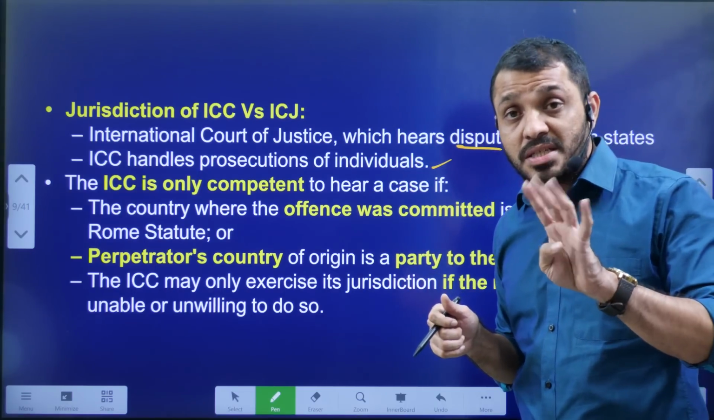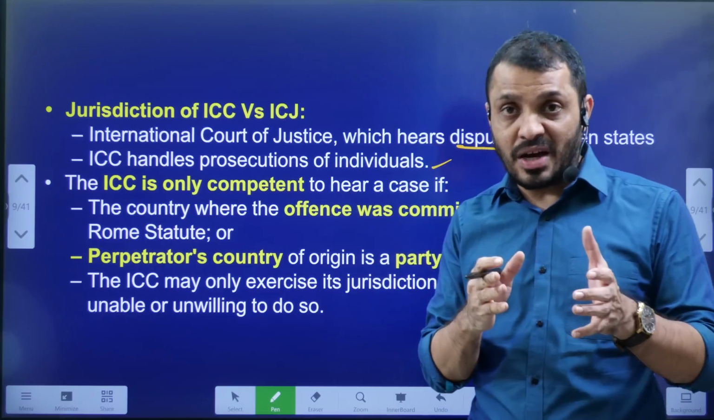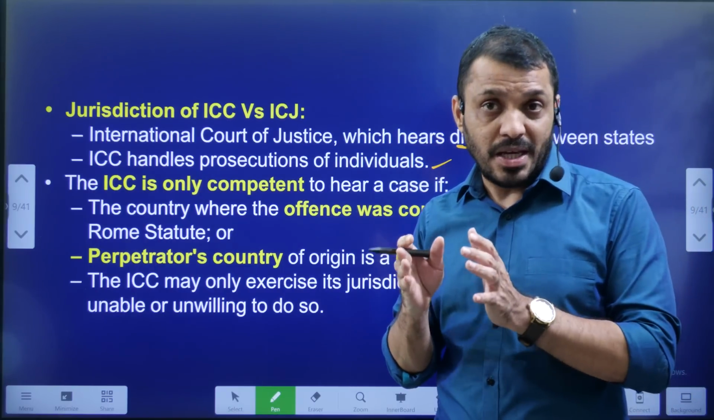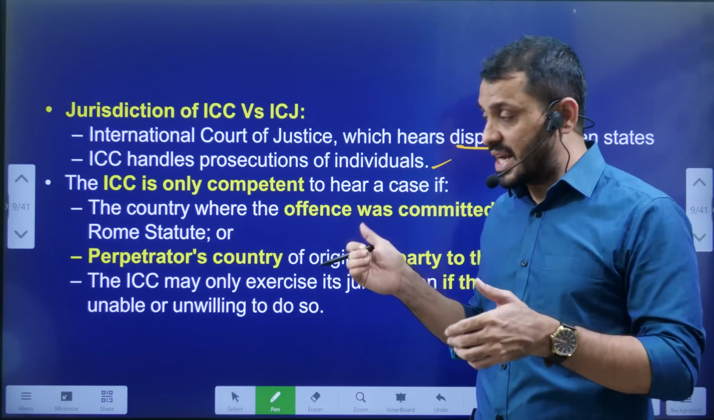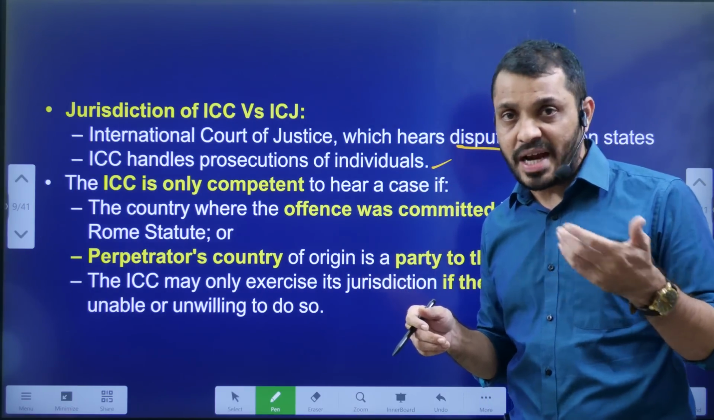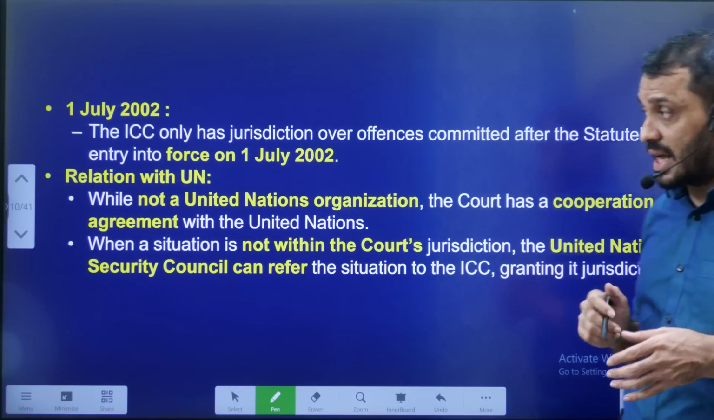And the fourth condition is, in case a particular country's judiciary is not involved, of course the country must be an ICC subscriber. In that country, if the judiciary is not involved, then ICC can take the case suo motu and they can prosecute the person who committed those kinds of crimes.